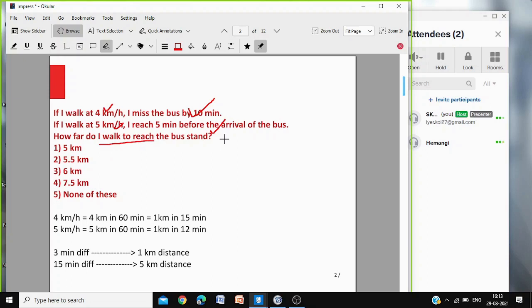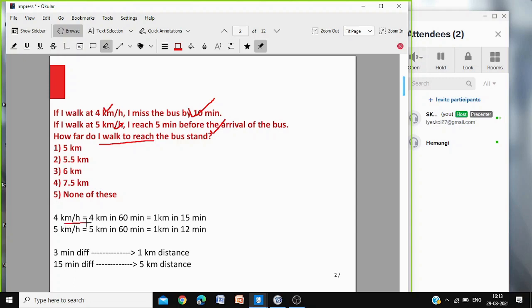If you walk at 4 km per hour, you will reach 10 minutes late. And if you walk at 5 km per hour, you will reach 5 minutes earlier than the scheduled time. So what is the distance? The sum is clear, buddy? Yes, sir. Okay. So what you do is find out the time for 1 kilometer.